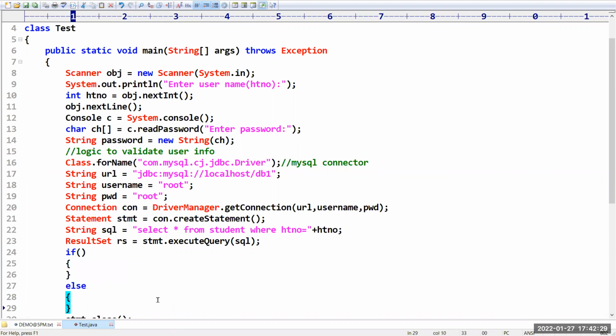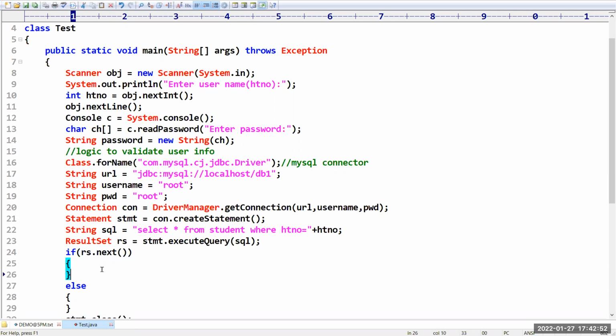If the condition is not satisfied, I will do some other activity. What is that condition? rs dot next. When you are executing this query, if you are getting any record, then rs dot next will return true.